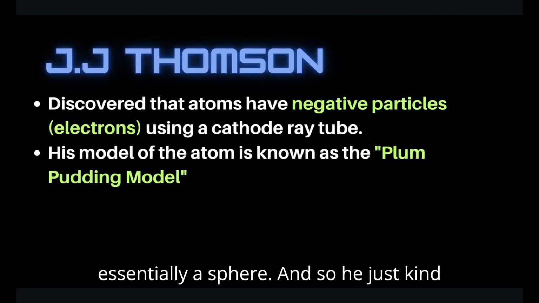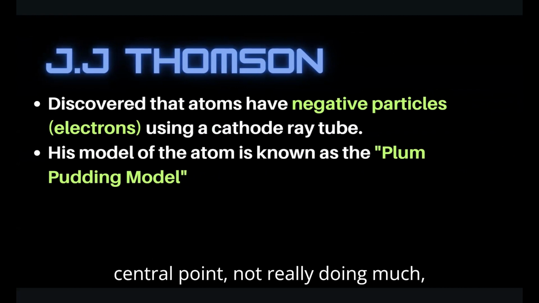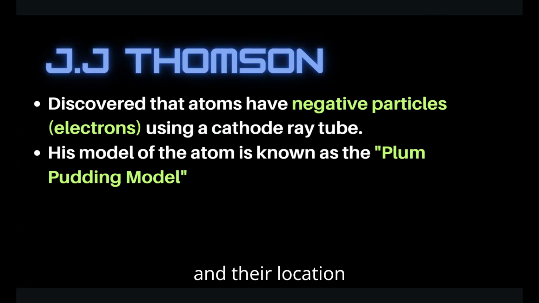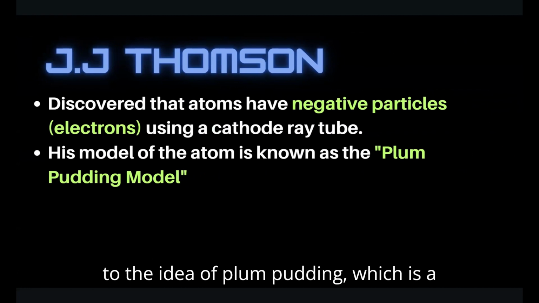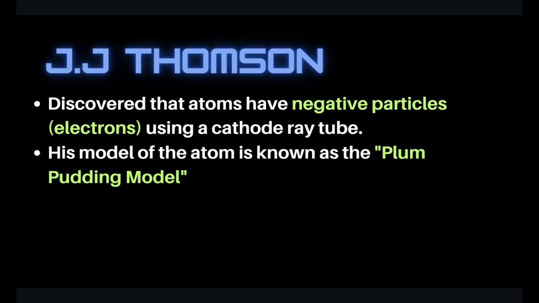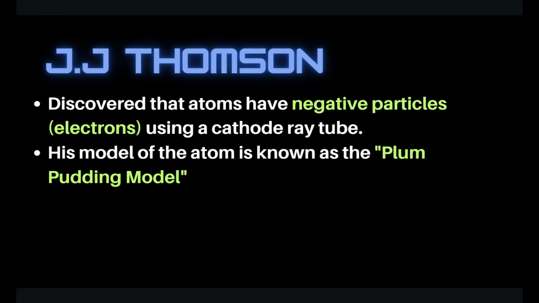He just assumed that these electrons were floating around a central point, not really doing much, and their location was random. This led to the idea of plum pudding, which is a British dessert, which he obviously thought of.